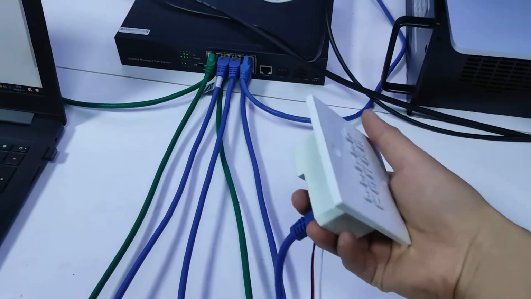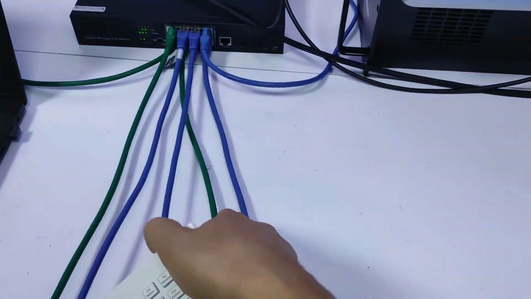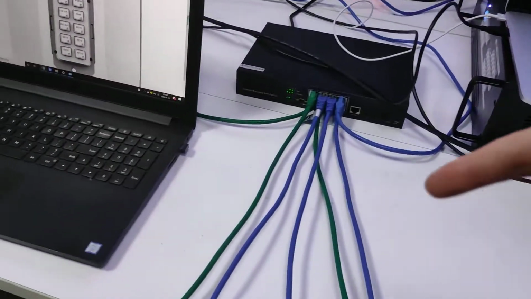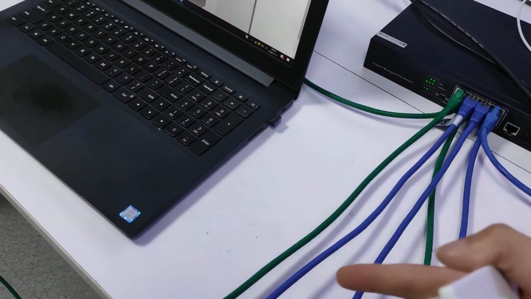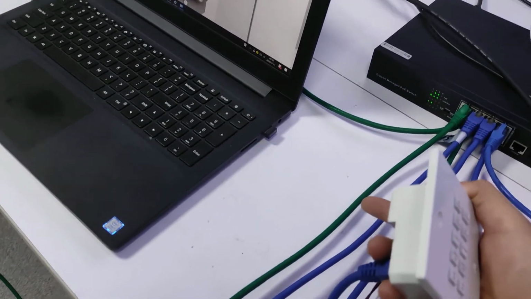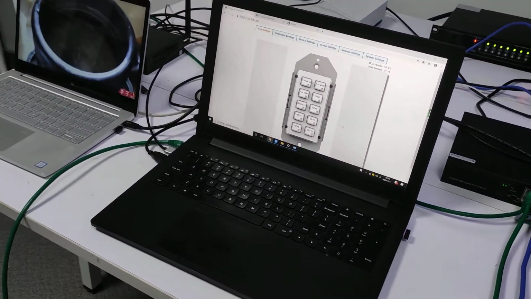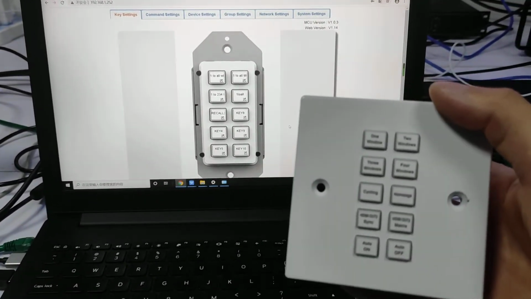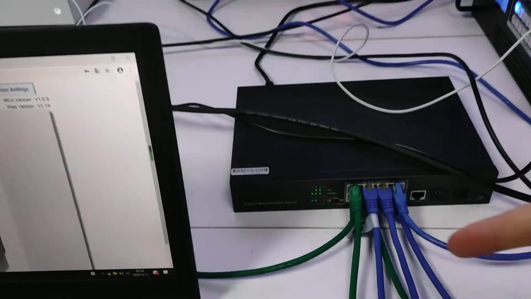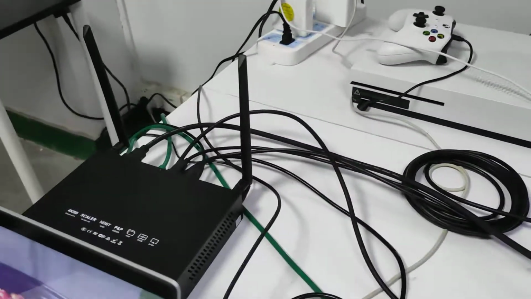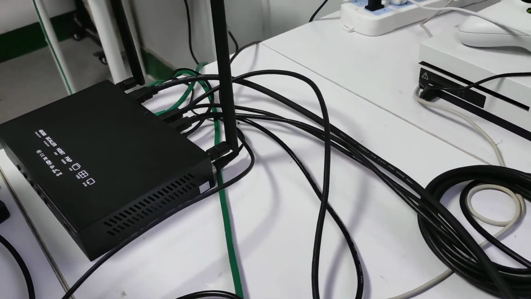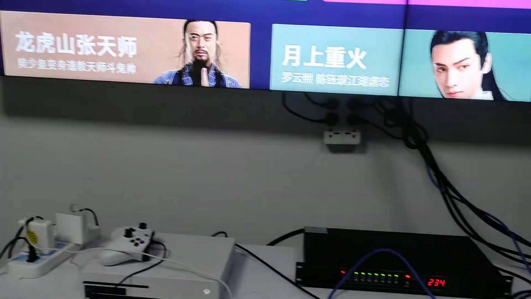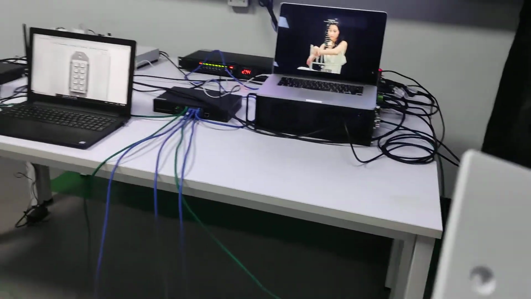So we have two LAN cables connected to this keypad, and this green LAN cable is connected to this matrix switcher. And we have another one connected to another keypad, and this green LAN cable is connected to this laptop. Basically we can use the web browser to program this keypad. And we have another LAN cable connected to this BYOD presentation system, and we have one output to the touchscreen on that side.